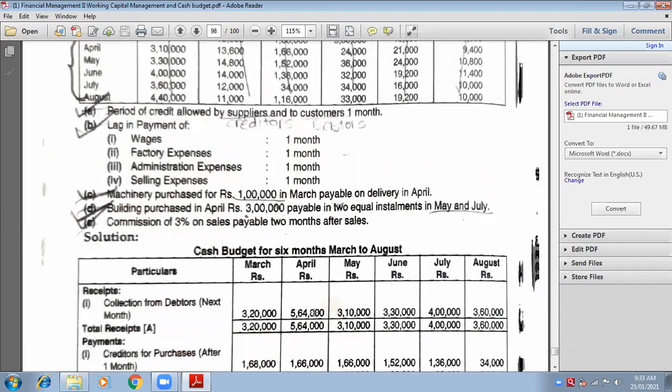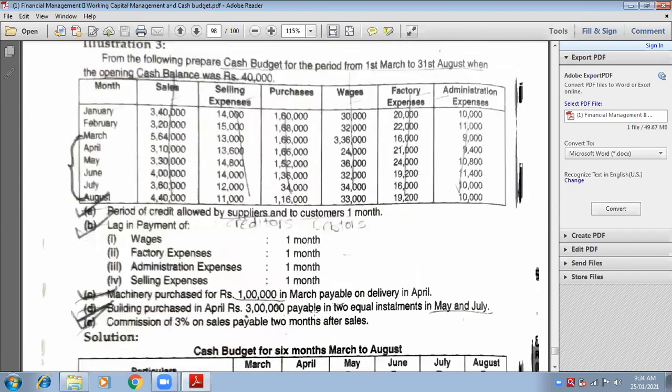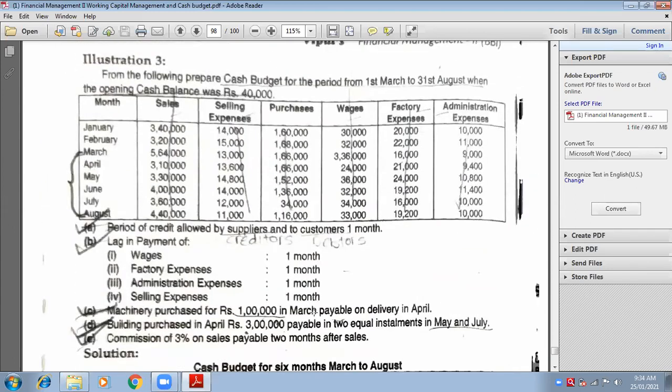So write down first point, opening balance. What is the opening balance in the month of March?